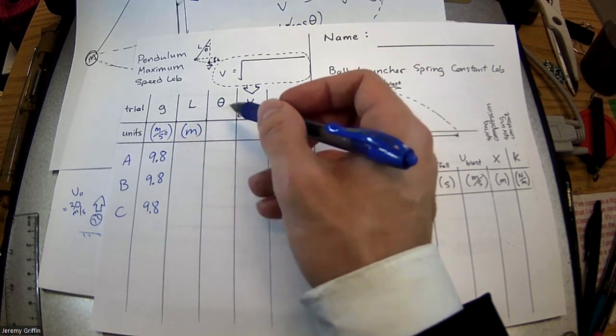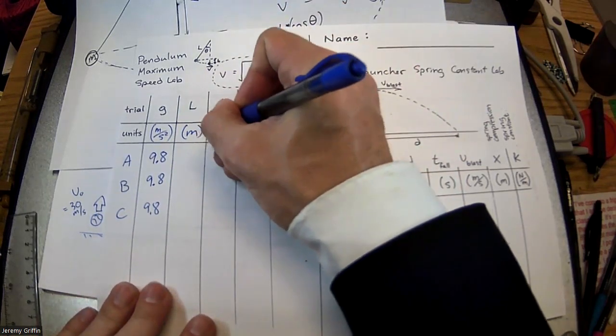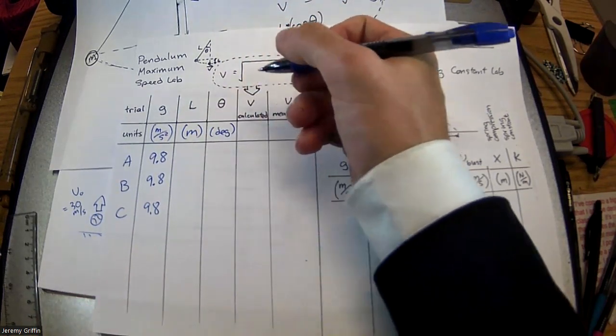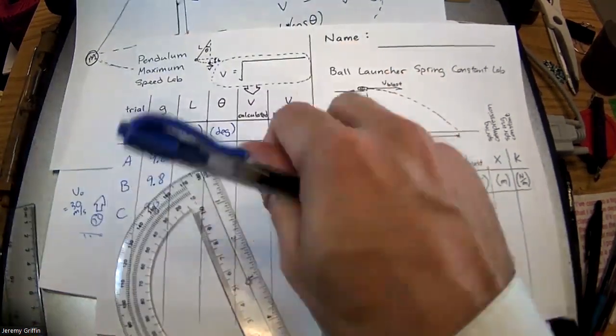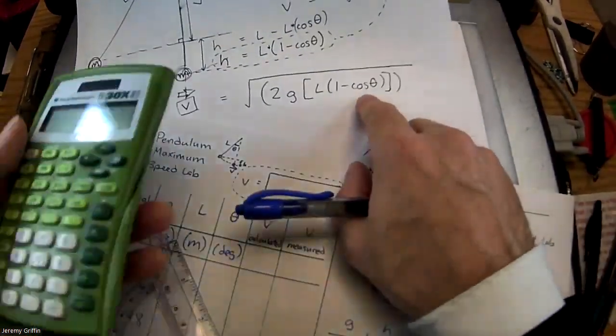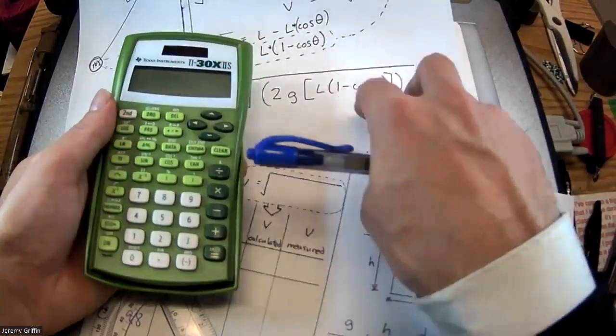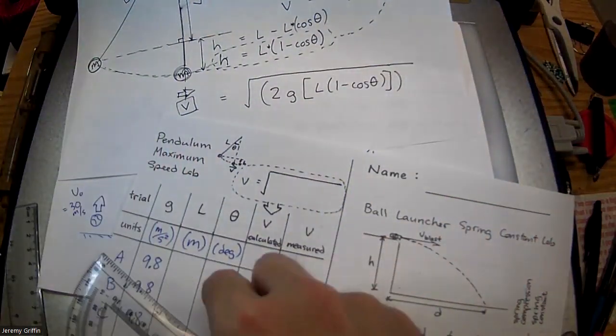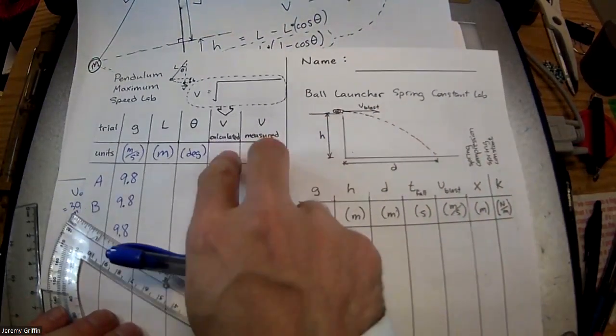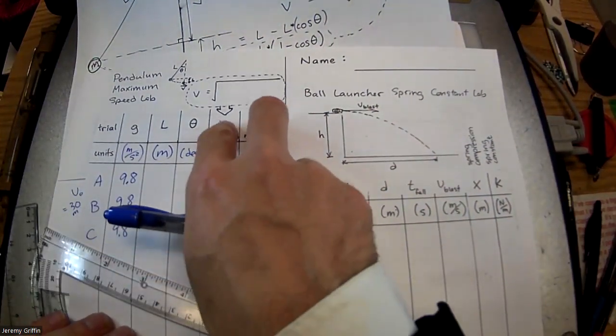All right. Next one. Angle. Let's go ahead and use degrees for a couple of reasons. One is that your protractors measure in degrees. And another reason is that when you do this calculation, as long as your calculator is programmed in degrees and not radians, then it's all going to be good. Run degrees.